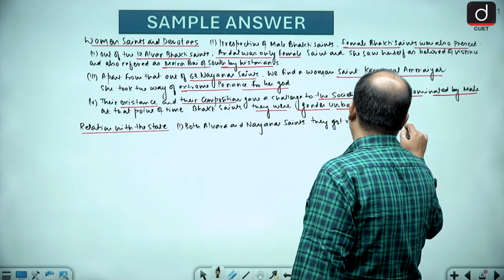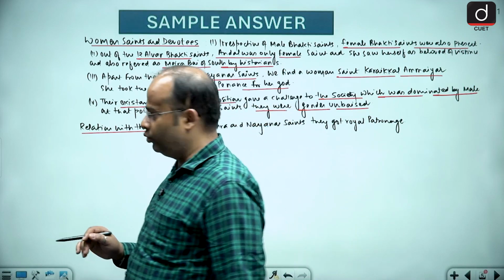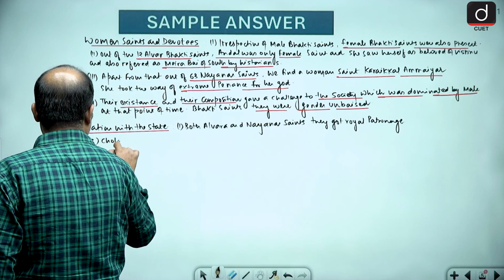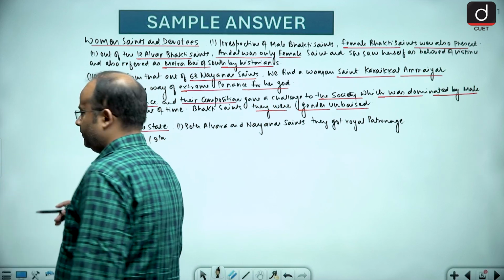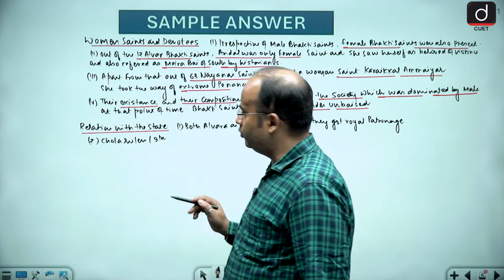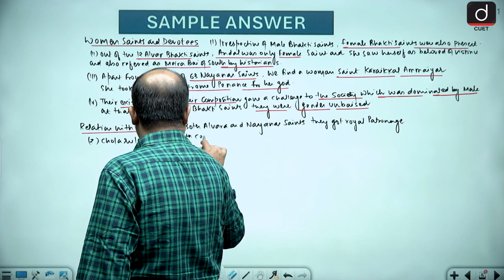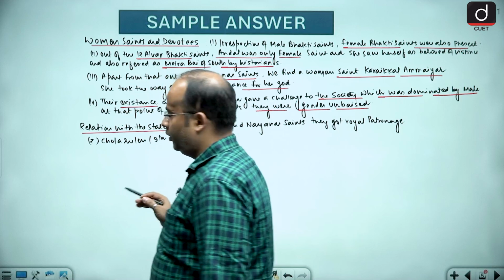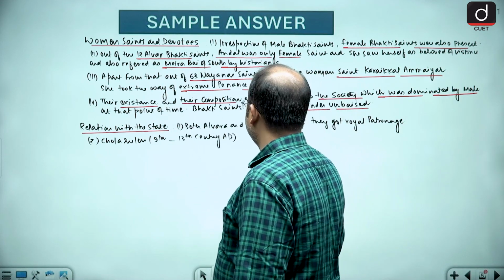That means patronage from the side of rulers. You will find that Chola rulers, from the 9th century to the 13th century AD, supported the Bhakti tradition.